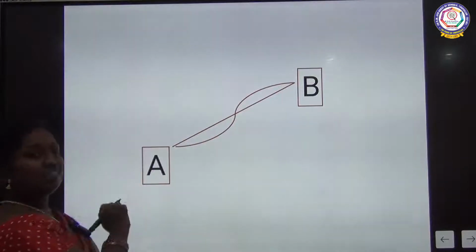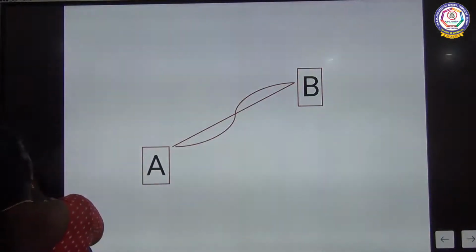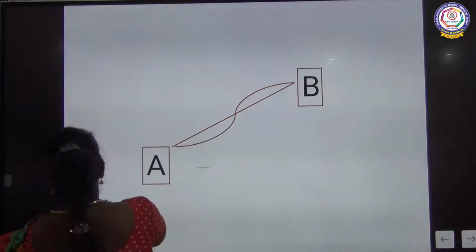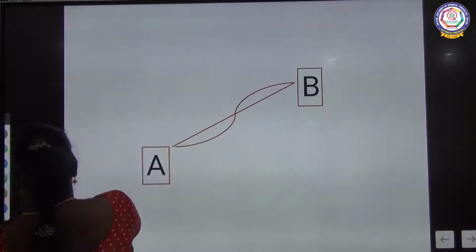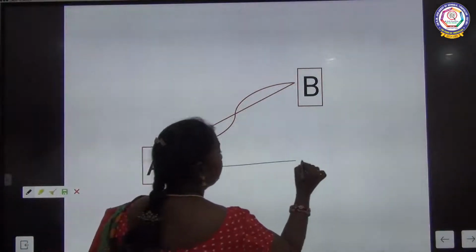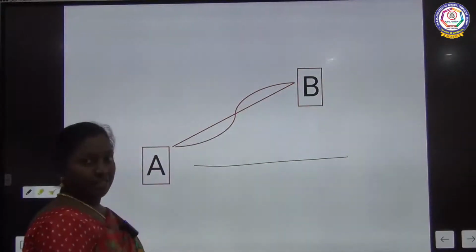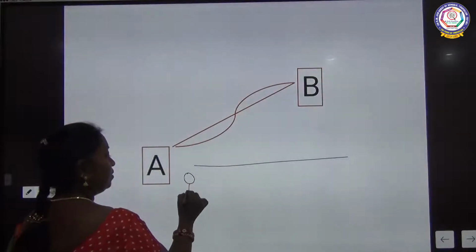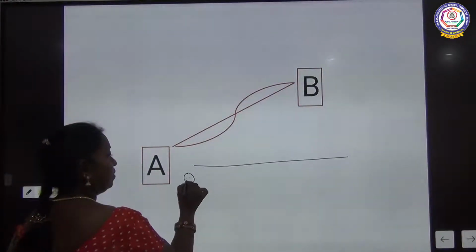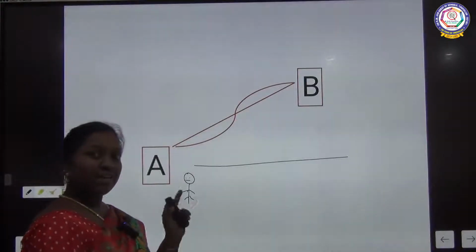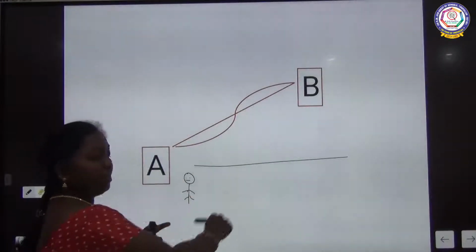Let me show you the image. For example, here I have taken a point, and this is another point. This is the path a person has to move from here to there.